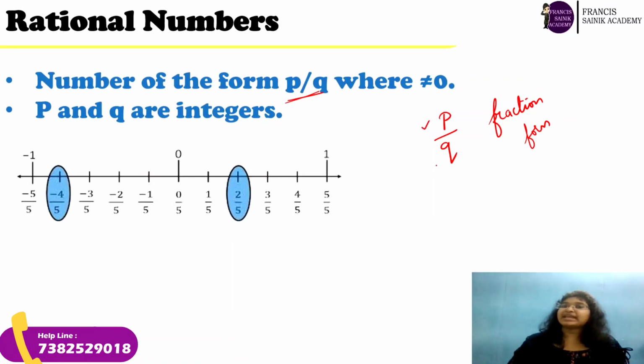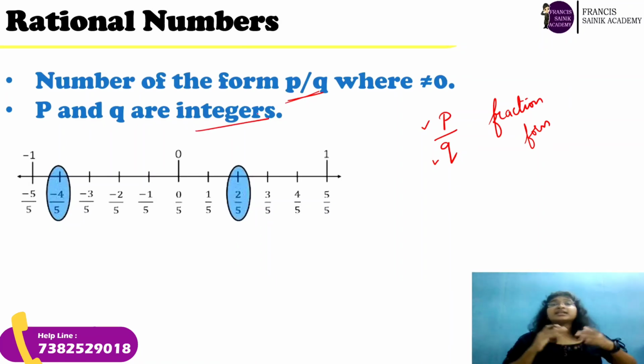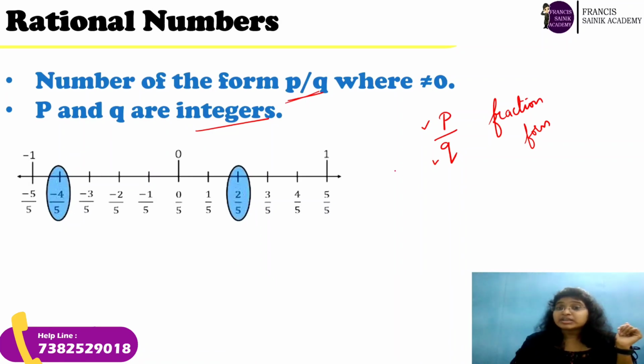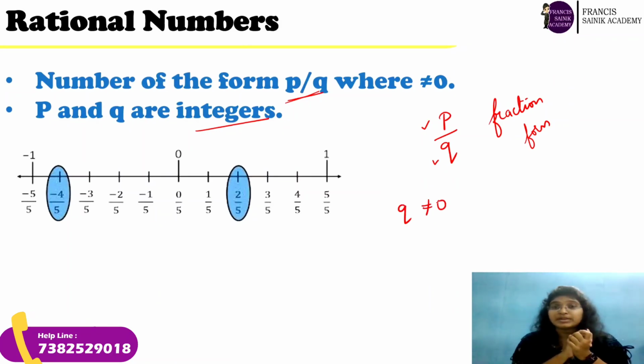So what is this P and what is this Q now? P and Q are integers. They can take a positive integer or a negative integer. But remember one thing, Q must not be equal to 0. Your Q value should not be equal to 0, or if it is 0, it is not a rational number anymore.